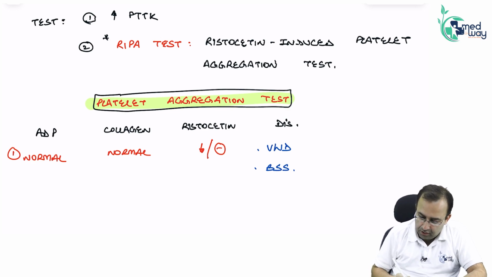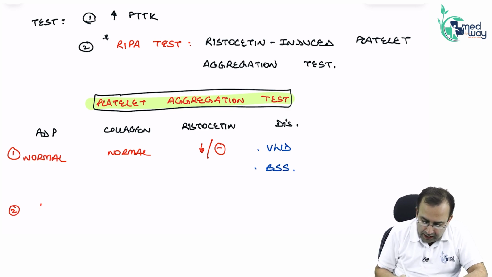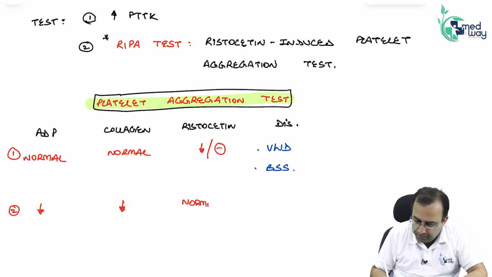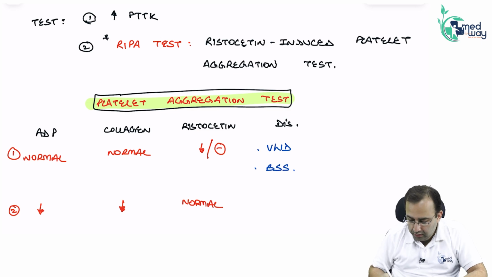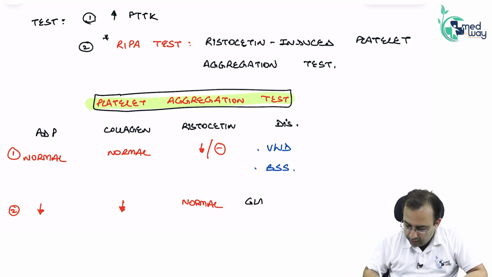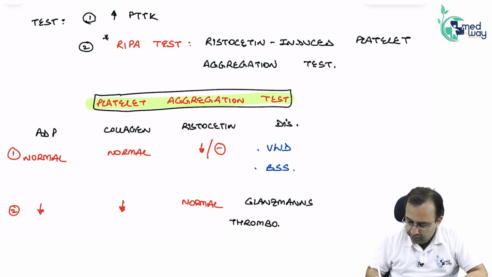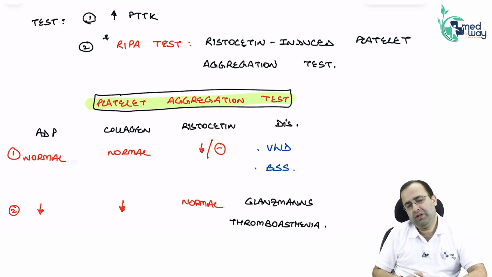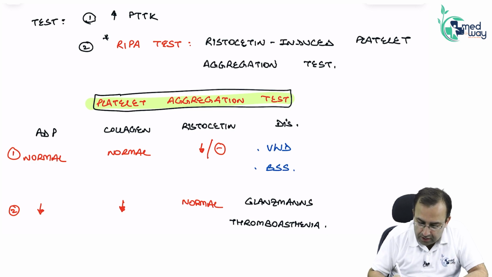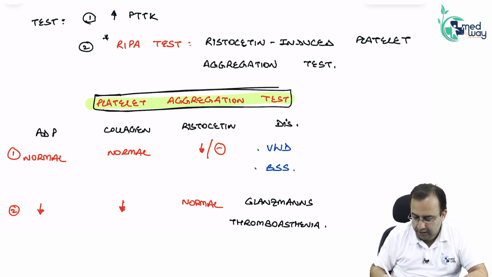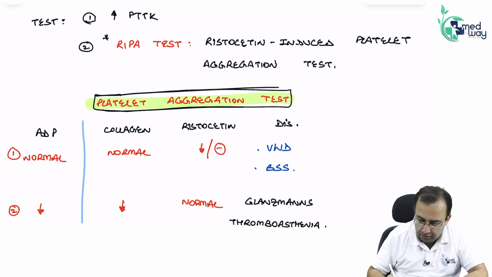The opposite: aggregation with ADP is reduced, collagen is reduced, with ristocetin is normal. This is a case of Glanzmann's thrombasthenia. This is the platelet aggregation test.